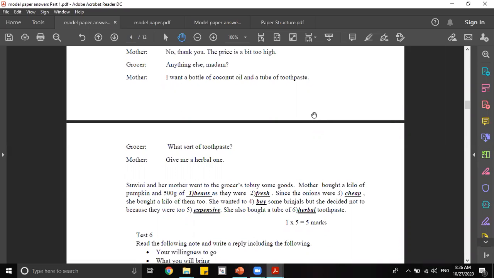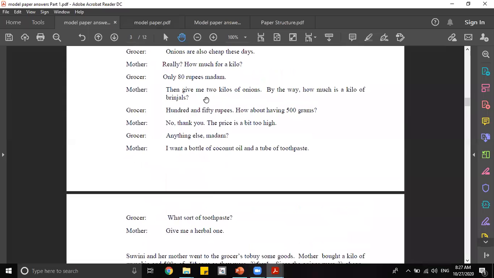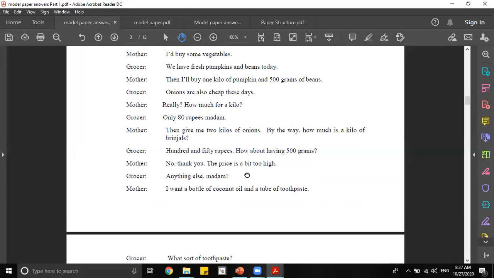So she wanted to buy some brinjals. So as for the fourth blank, you can use buy. She decided not to because they were too what? Actually, she did not buy brinjals because they were too expensive.